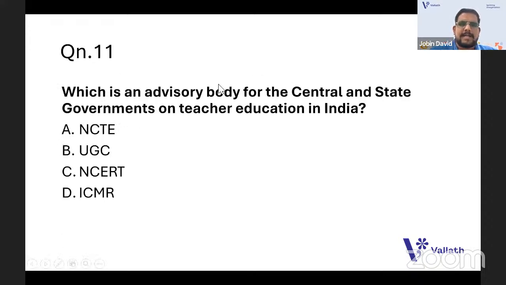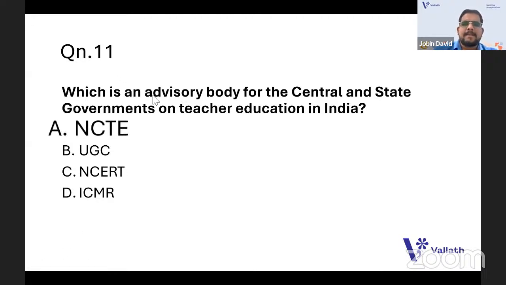Now going to the 11th one, which is an advisory board for the central and state governments on teacher education in India. UGC, you know the full form. NCERT, National Council for Educational Research and Training. ICMR is the Indian Council of Medical Research. UGC is University Grants Commission. NCTE is National Council for Teacher Education. Obviously, if you know the full form, you'll get the answer. The answer is NCTE, National Council for Teacher Education.